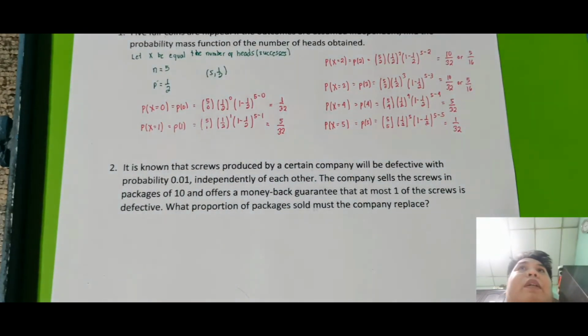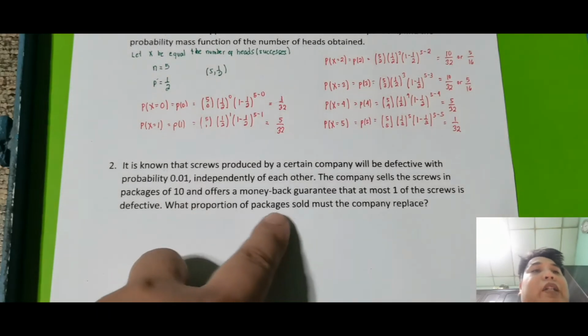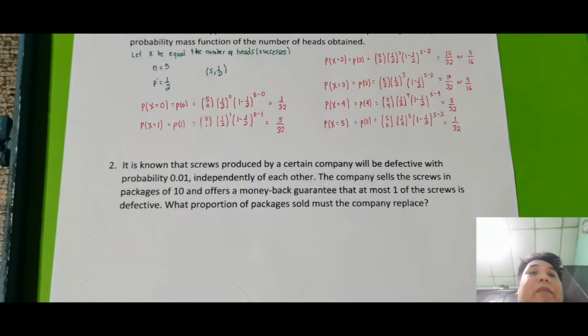So meaning, sa 10, kung merong lagpas isa, so meaning greater than 1 yan. So kunyari dalawa na yung defective, money back guarantee. Kumbaga, babalik yung pera mo, ganun yung ginagawa nila. Okay, so what proportion of the packages sold must the company replace?